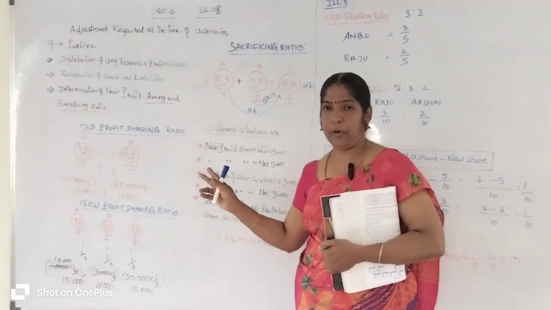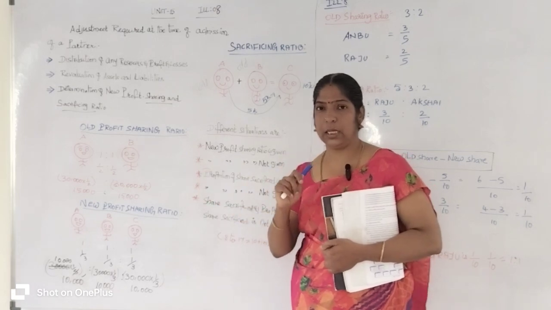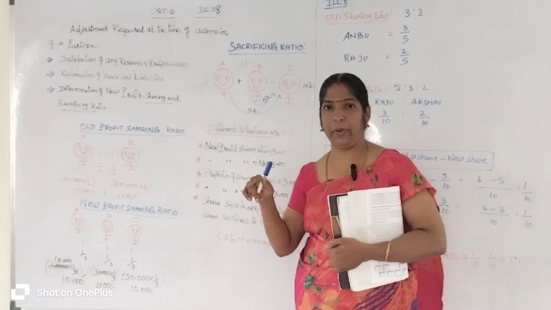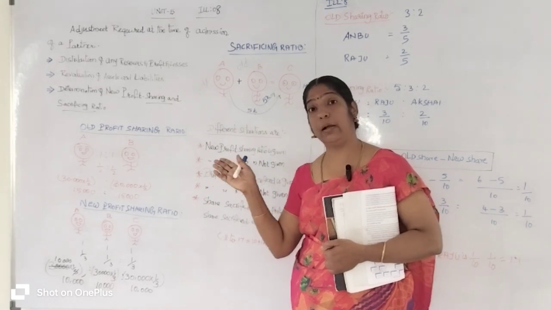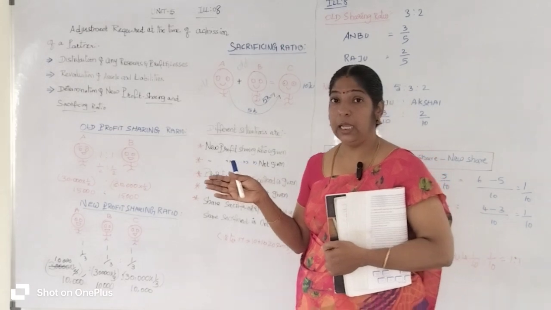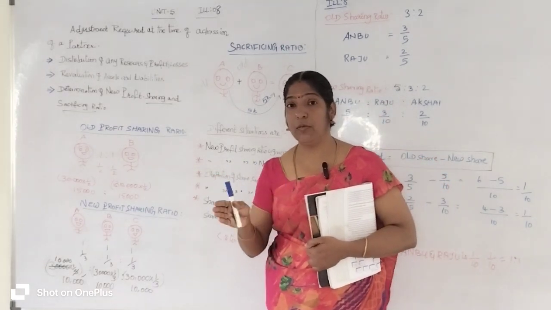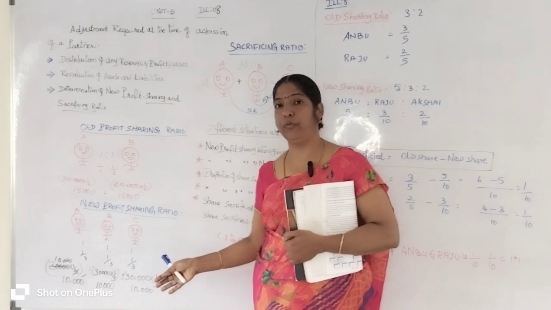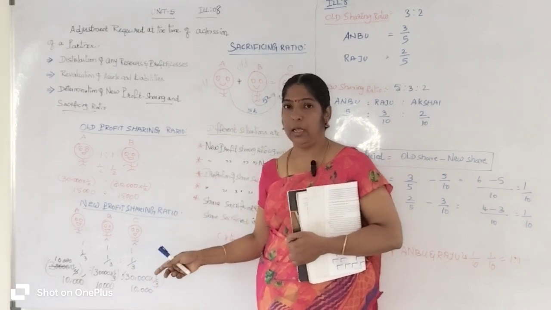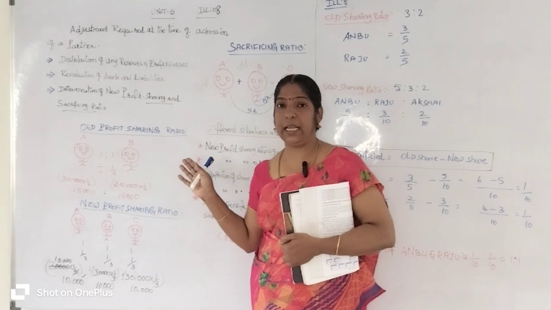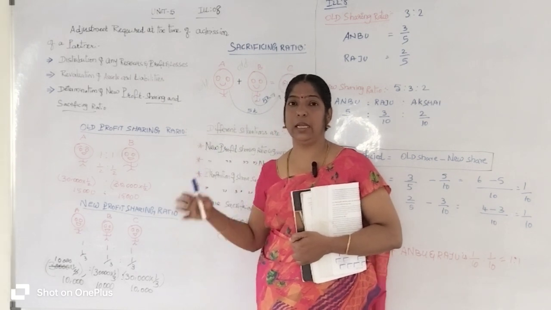If the partnership firm has 2 partners, they share their profit and losses equally, meaning 1/2, 1/2. If the firm has 10 partners, 1/10 each. Up to 50 partners, 1/50. Whatever profit they get, they can share equally, so it is very easy to calculate.